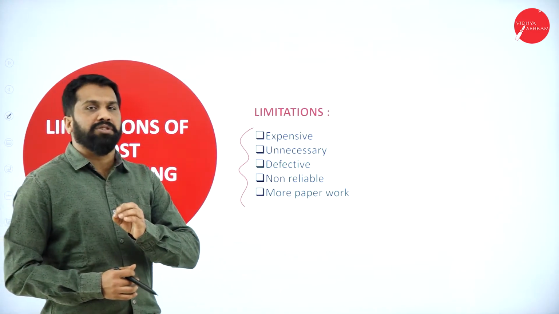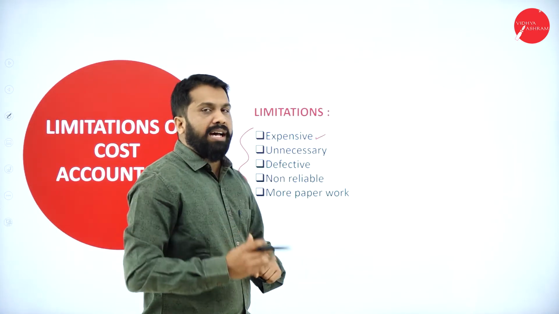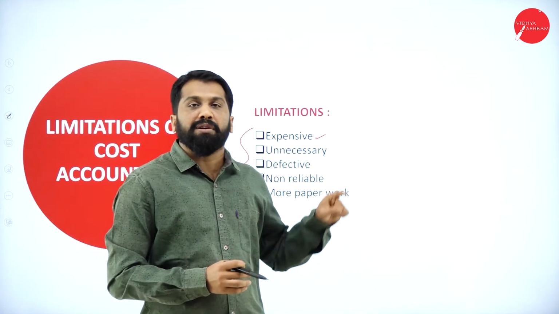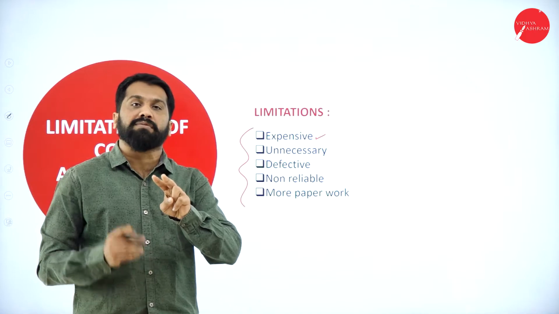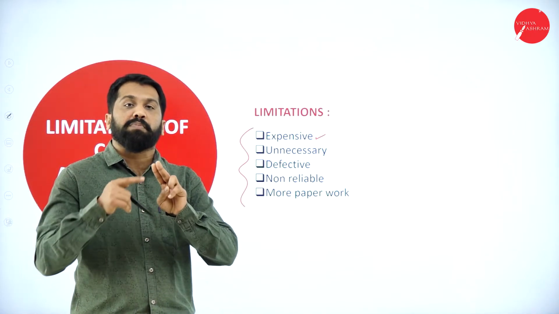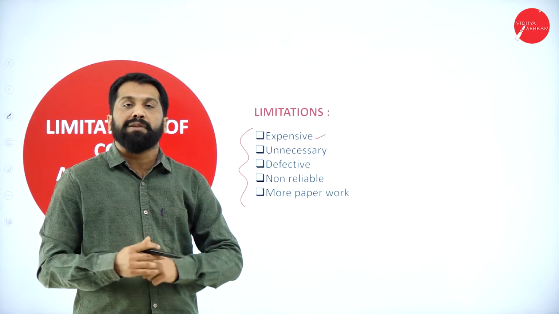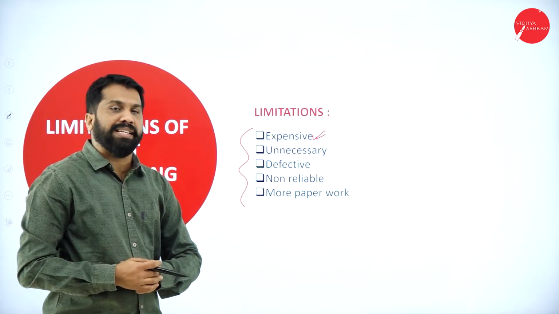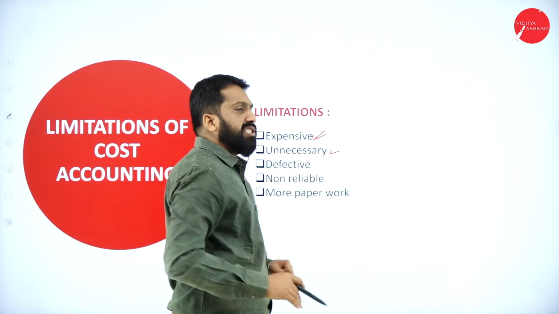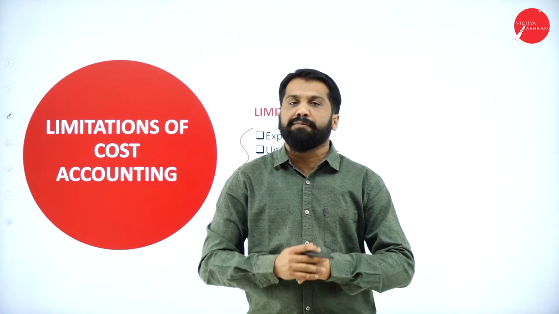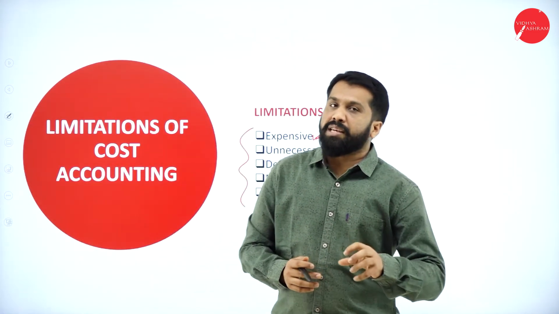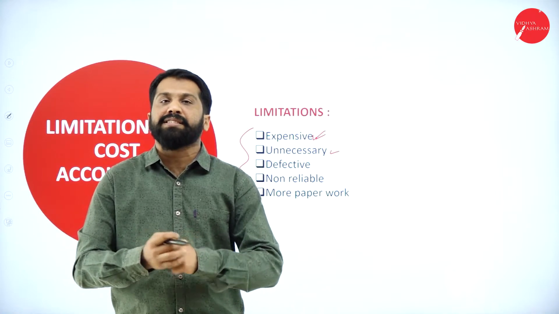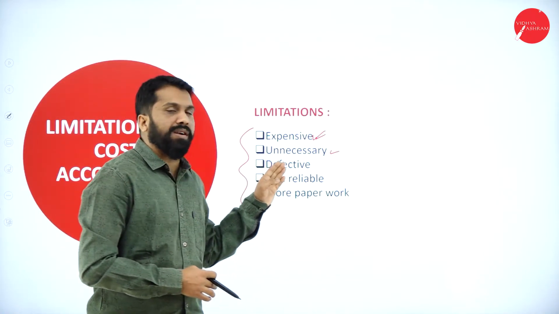What is the first limitation? Expensive. As you know that we have 10 staff at the office or factory. If you want to find out the cost, we need another 2 staff. 10 will become 12. You are supposed to pay salary for 2 more persons if you are following cost accounting. So it is expensive. Cost you have to bear extra. Next, unnecessary. In a small company, the manager himself knows what the total cost is. Even if it is a small company, the transactions are less, easily you can find out what your cost is. Then you don't want cost accounting.